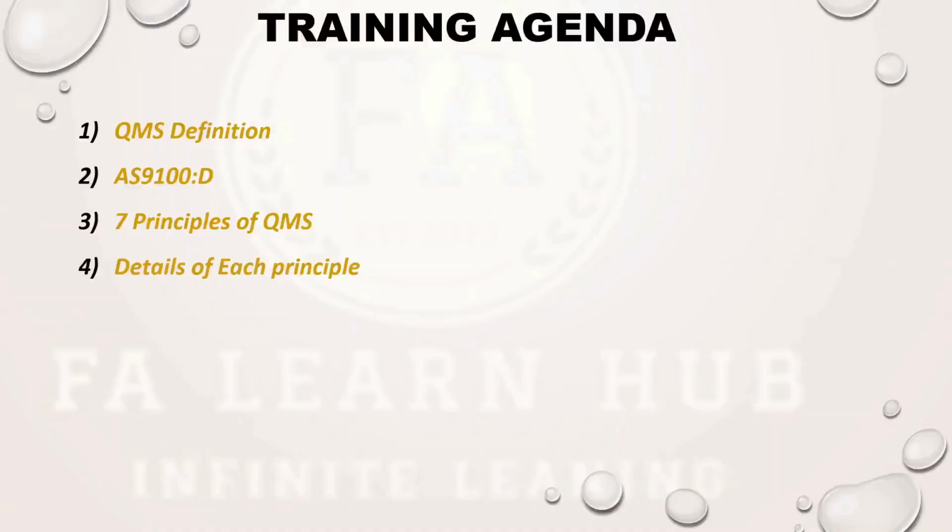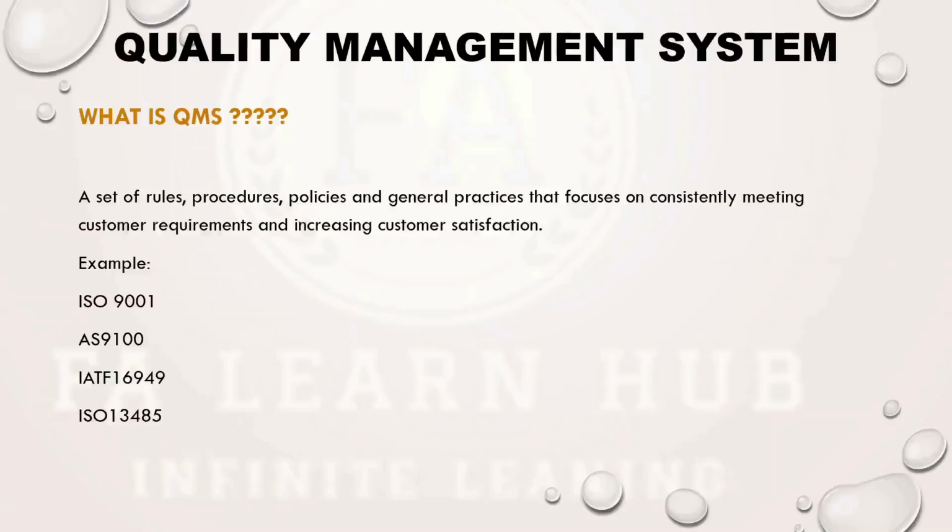So basically, a quality management system is a set of rules, procedures, policies, and it may be general practices that focus on consistently meeting customer requirement and enhancing or increasing customer satisfaction. So to meet customer requirement and increase customer satisfaction, we are creating a set of rules, procedures, policies, and general practices. Then that can be called a quality management system. This will be perfect.